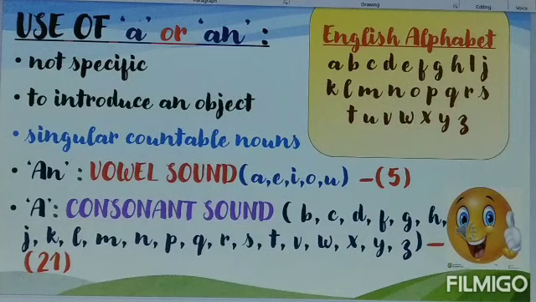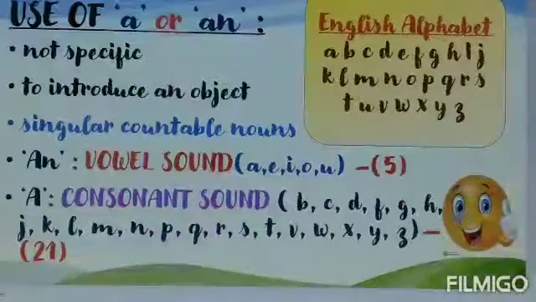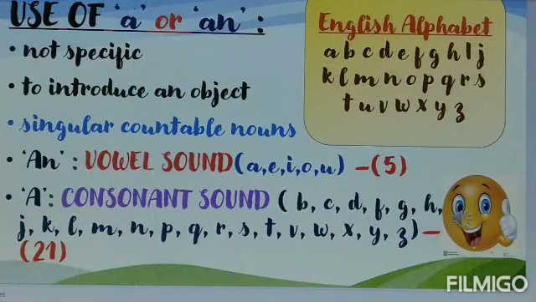But coming to uncountable nouns, for example, tea. Can you say a tea? A tea is completely unacceptable. You cannot say a tea, but you can say a cup of tea, two cups of tea. You cannot say a tea because it is uncountable. So we cannot use article a or article an before uncountable nouns. You need to remember, article an is used before vowel sound and article a is used before consonant sound.